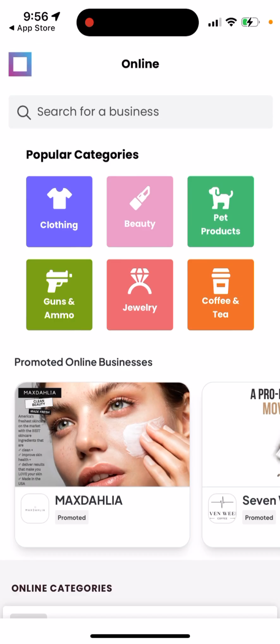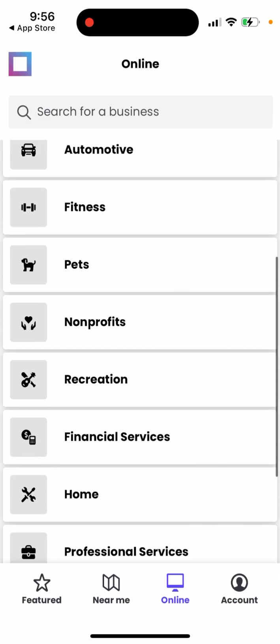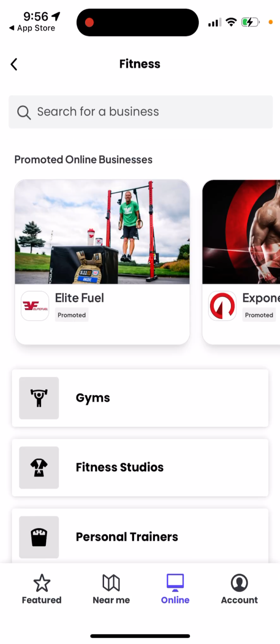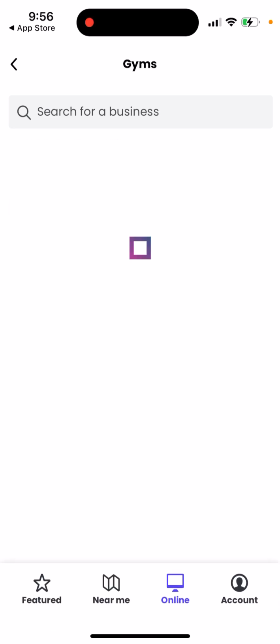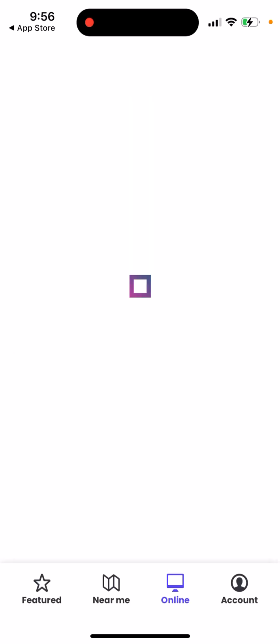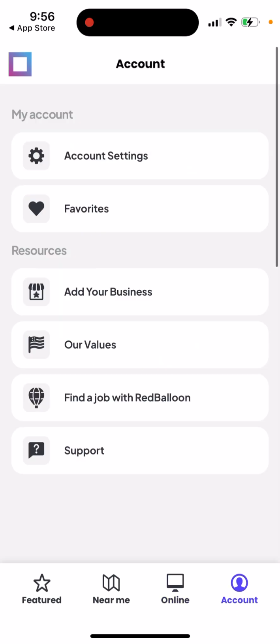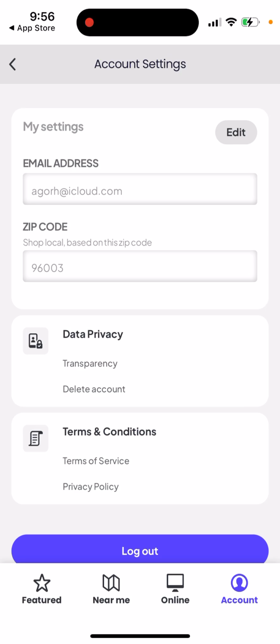Also in this app, you can find a lot of businesses owned by veterans, for example. Then you can find some gyms, fitness studios. It's pretty cool. Personal trainers, fitness products in this area. So that's the idea. And then you have your account and your account settings. You can delete your account if you don't like it.